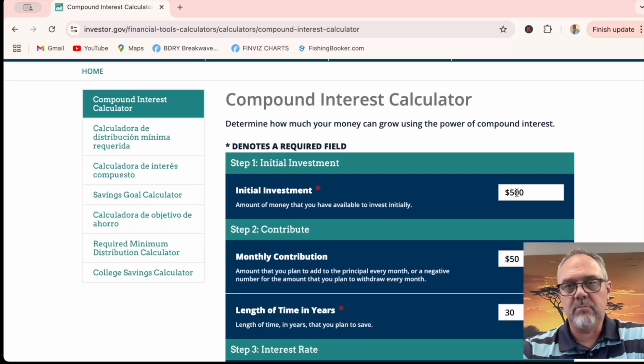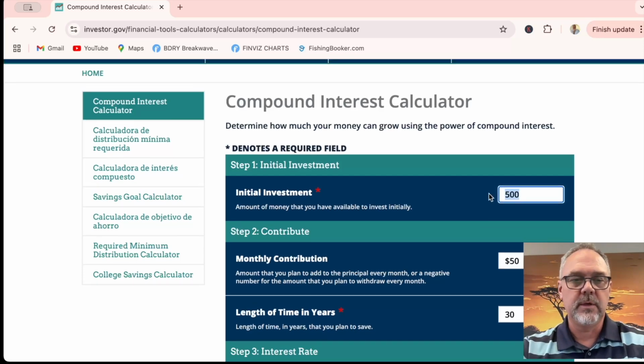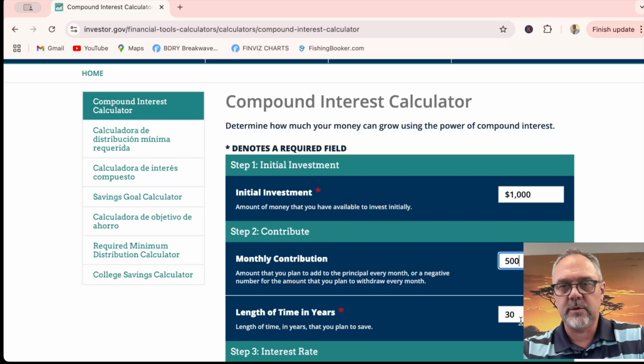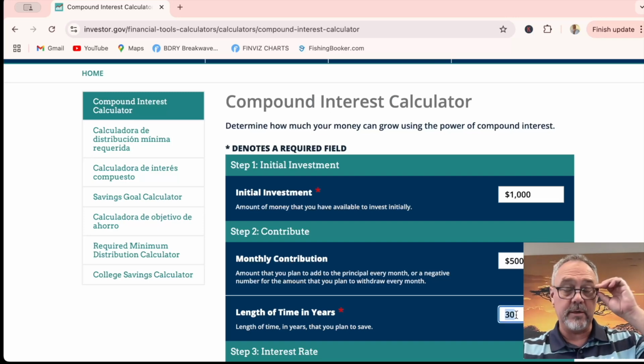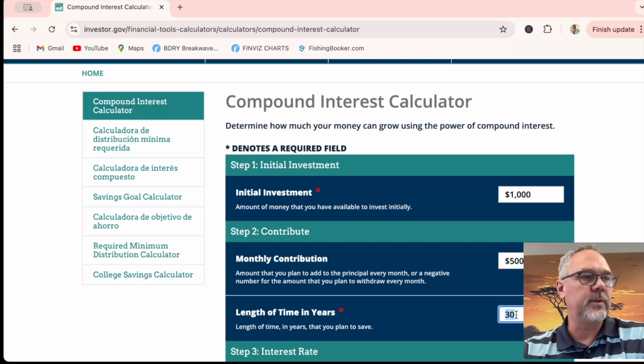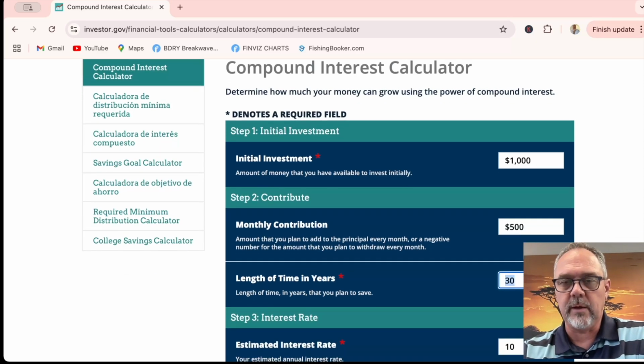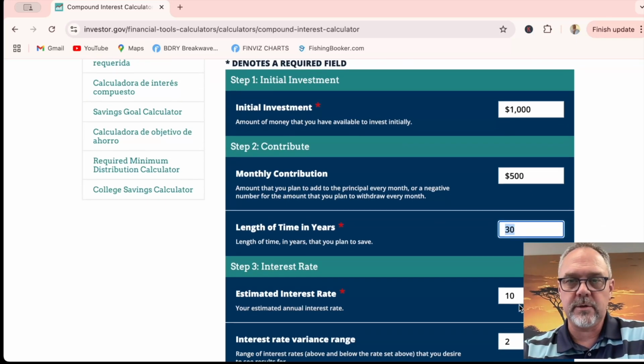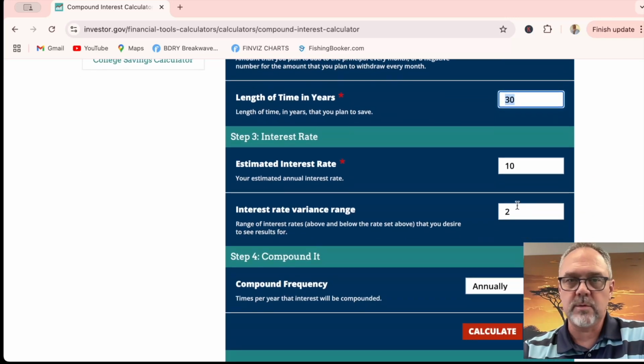So let's say you start off with $1,000 and you're going to do $500 a month. Let's just say you decided not to buy the Mustang, and you're going to keep driving your Toyota Corolla or Camry or Honda Accord until the wheels fall off, and then you're just going to pay cash to put new wheels on there and a new transmission and a new engine, and you just manage to keep not buying a car with this money right here. So you pay out the $500 a month for 30 years, interest rate 10%, and 2% variance annually.